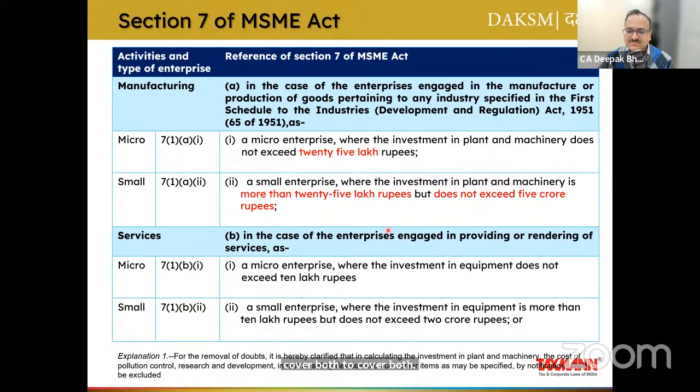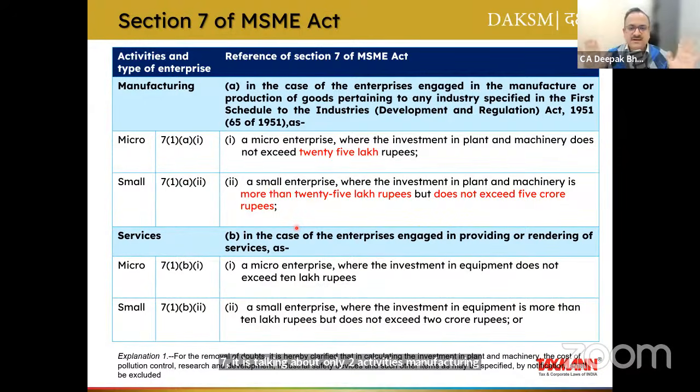Obviously, that activity should be covered by the Industries (Development and Regulation) Act. And actually, the list in that Act is quite wide. So you need to first check whether that activity is covered by the IDR Act or not, and then whether they have deployed a factory or whether they are producing in a shop only. Both are covered. So Section 7 is talking about only two activities: manufacturing and services.